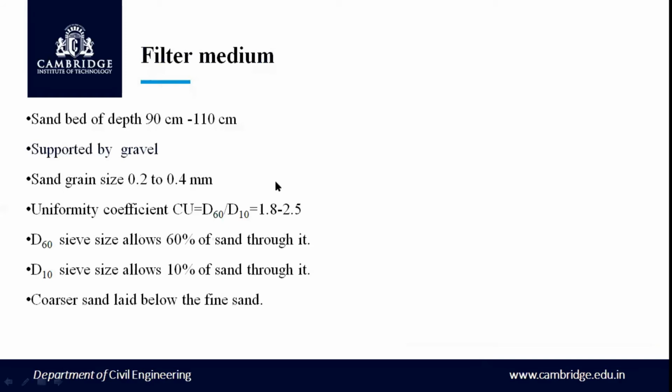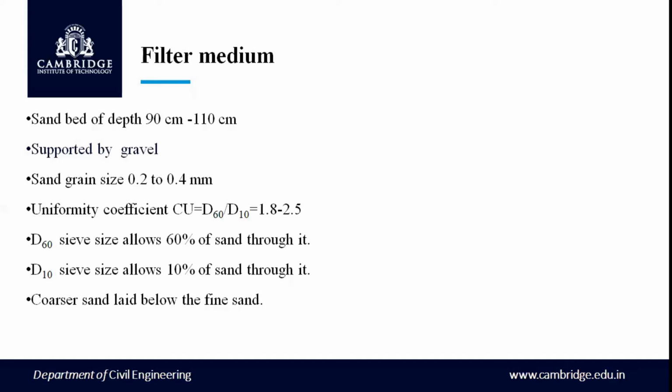The filter medium. Here we are using sand as the filter medium. The sand bed of depth 90 centimeter to 110 centimeter generally we prefer. The sand bed will be supported by the gravel. The sand grain will be of size 0.2 to 0.4 mm. The uniformity coefficient of the sand, that is D60 by D10, should be in the range of 1.8 to 2.5.